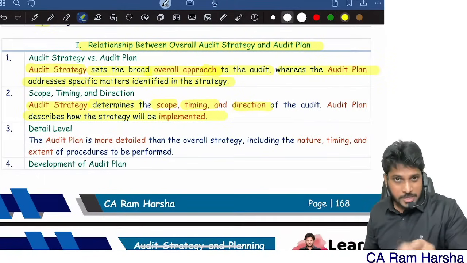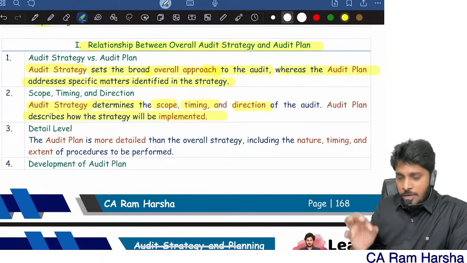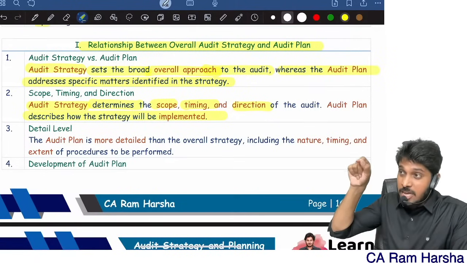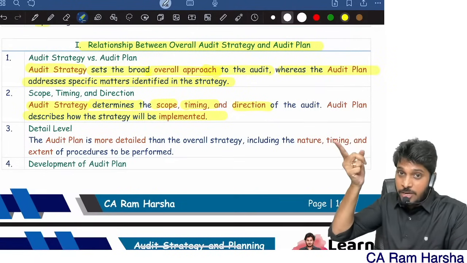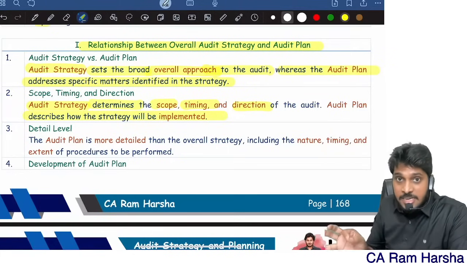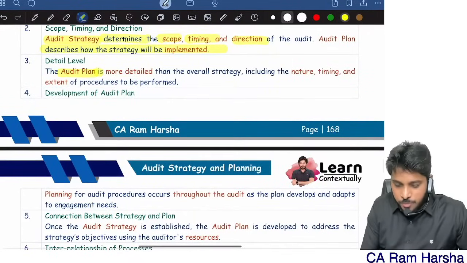There is another word called program. A program is even more detailed. For example, in the strategy I understood that I should cover purchases. When should I cover purchases? On purchases I should do risk assessment, further audit, all that is the plan. In purchases, what points I should verify, each and every point I list out. That is the program. The audit plan is more detailed than the strategy, which includes the nature, timing, extent of procedures.